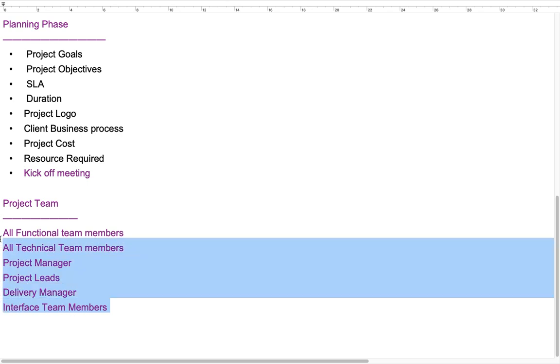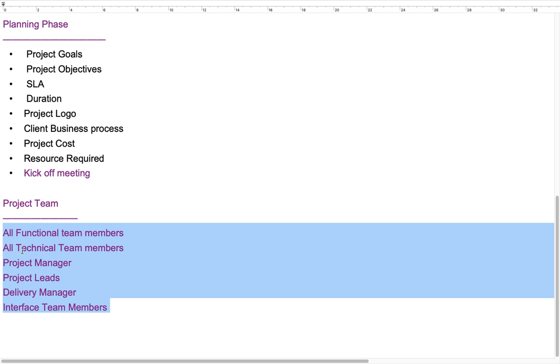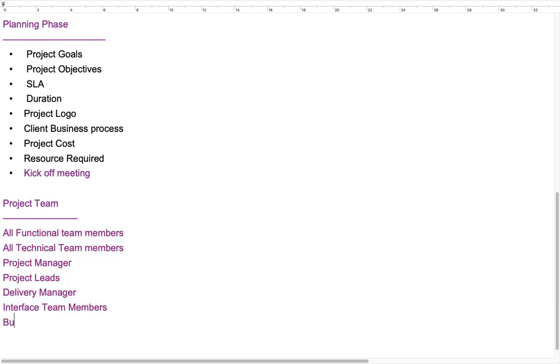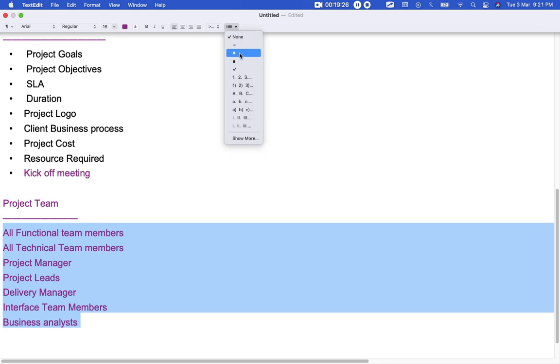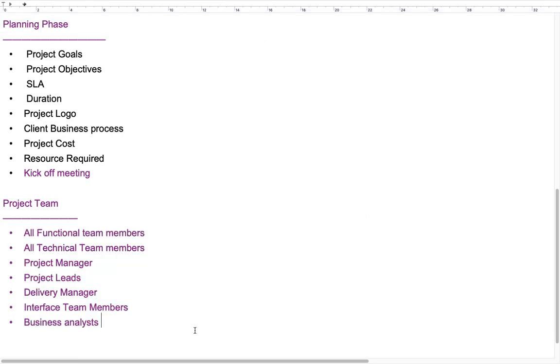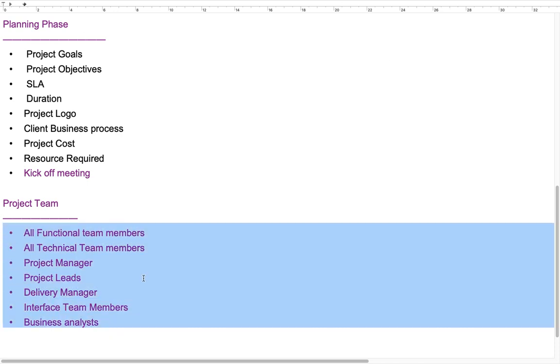Interface team members are also there. Okay. So all these business analysts. Business analyst duties, they have to get the business information from the client. They will analyze the data. So all team members, these are the team members. Okay.